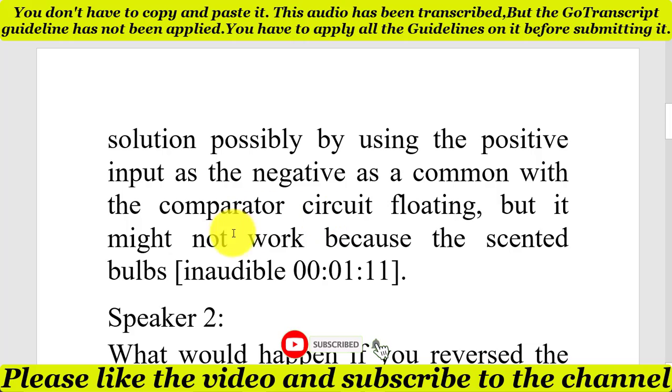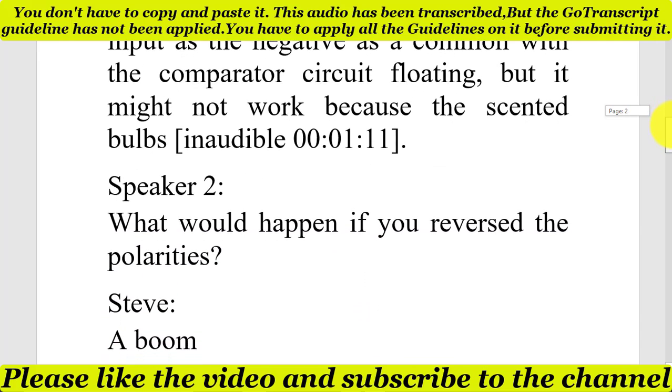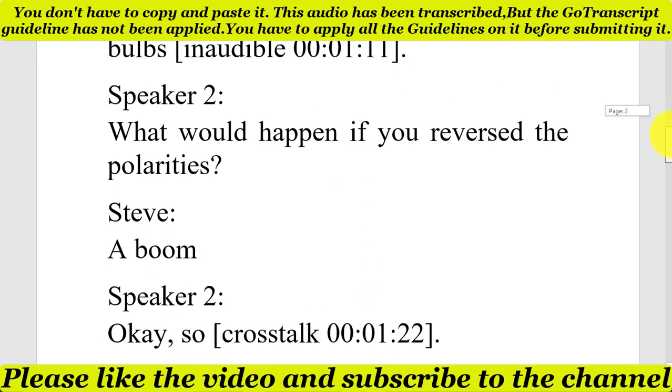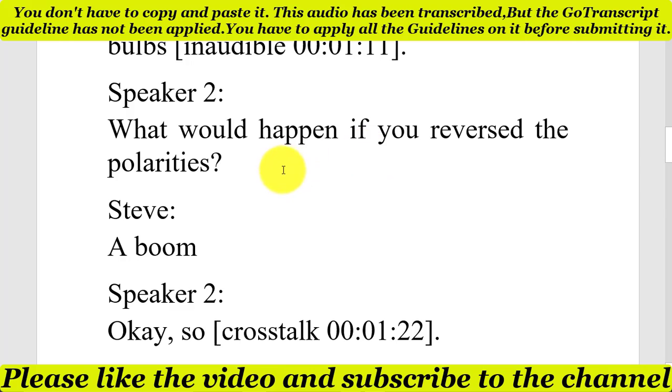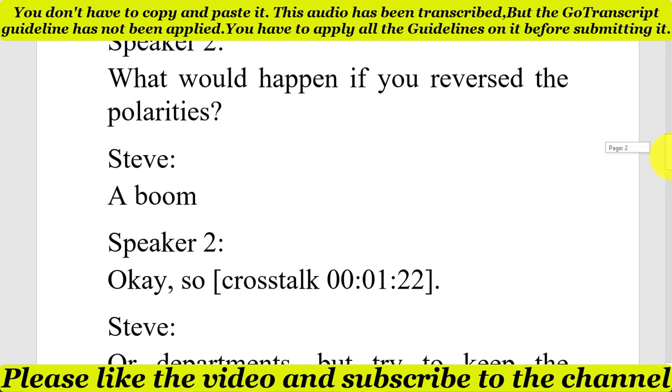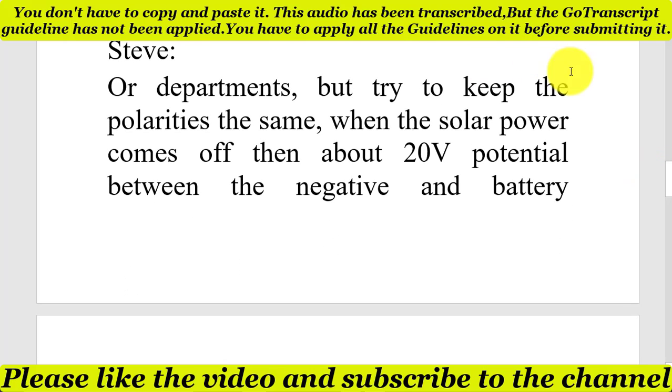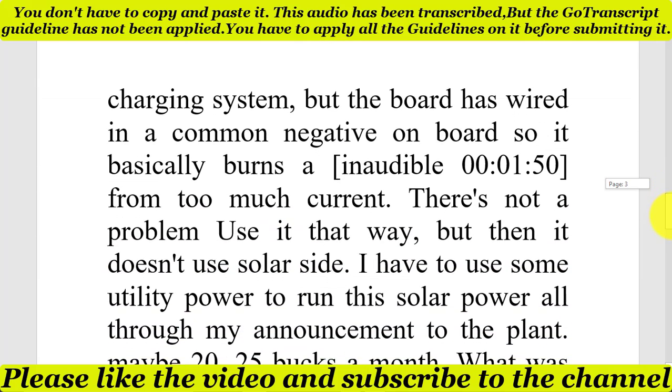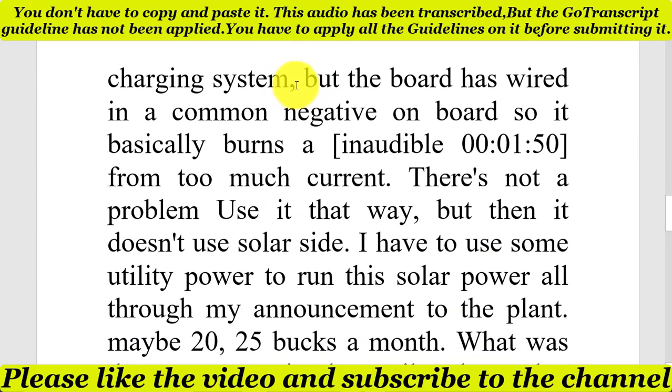But it might not work because the sensing voltage is less, and then put the minus voltage at too much. What would happen if you reverse the polarities? Boom. Okay. So the problem is by trying to keep the polarities the same. When the solar power drops off, then there's about 20 volt potential between the negative common, the negative leads on the battery charging system.